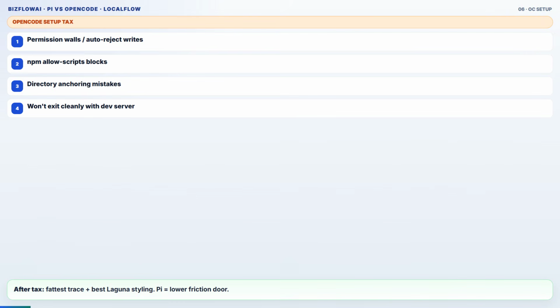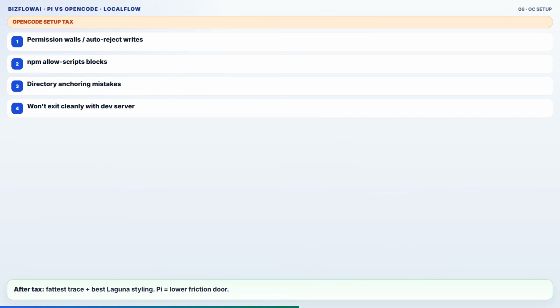OpenCode is not free lunch. On the Windows Mini it hit permission walls, NPM, allow scripts blocks, directory anchoring mistakes, and a process that would not exit cleanly while the dev server ran. Pi mostly worked out of the box for this job.